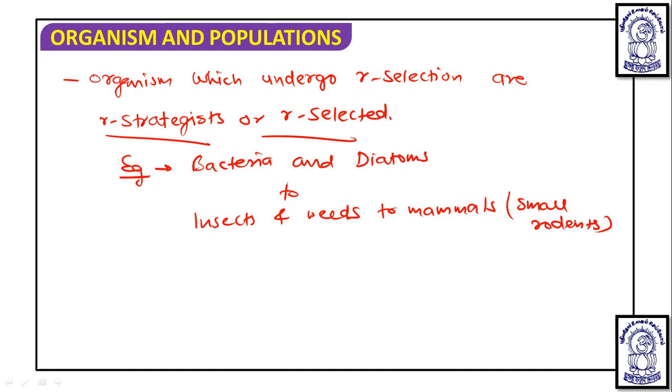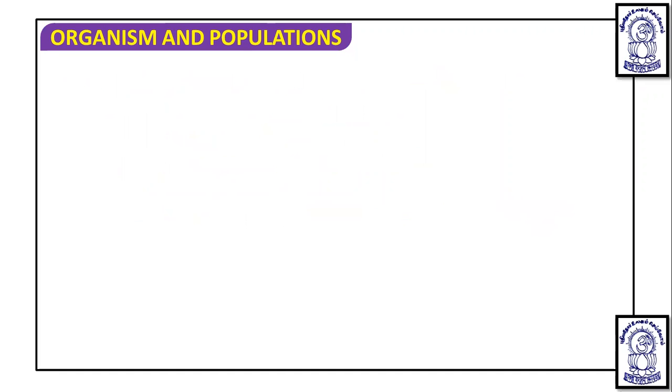But when there is a favorable condition or predictable environment, then K selection will occur.